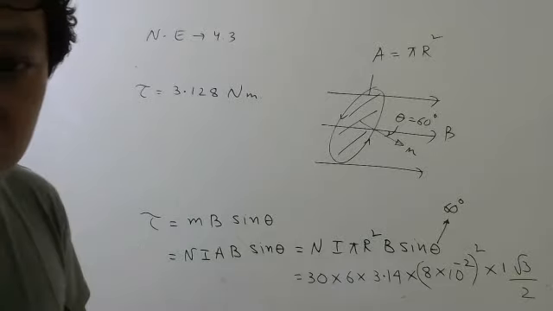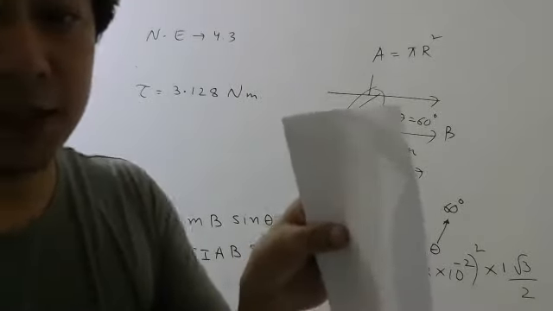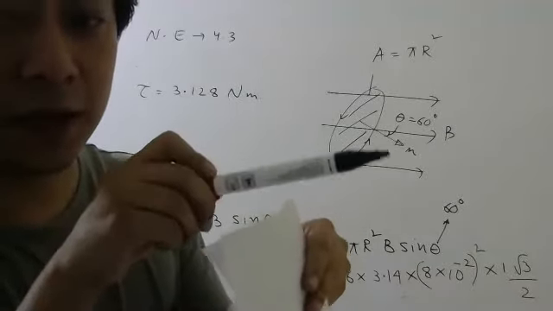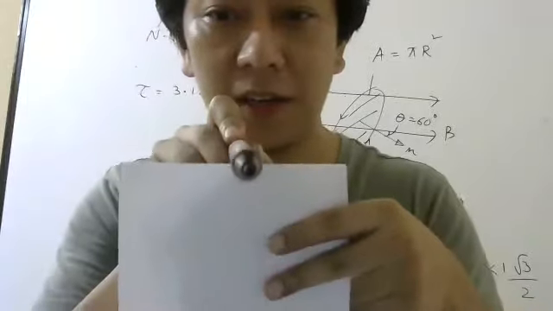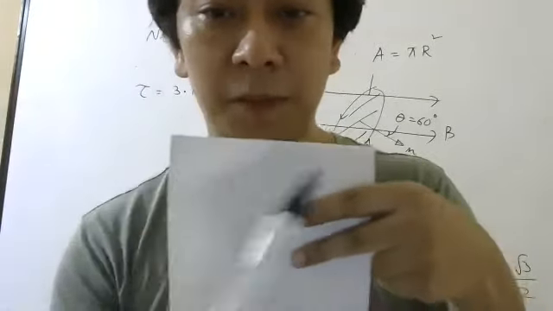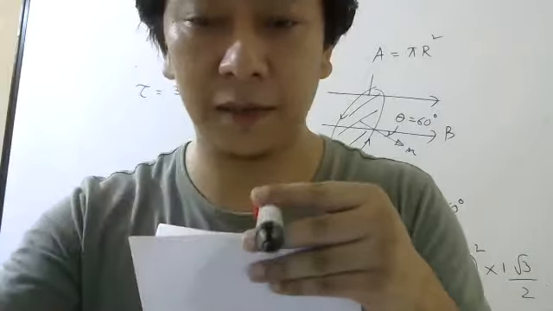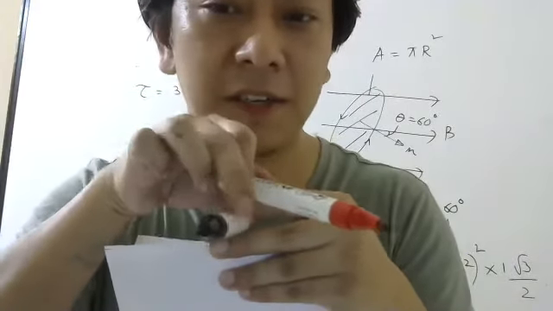Okay, one small change you see, sometimes in the board exam they will do like this. See, this is the plane. It's very difficult to show you. This is the plane, and let us say magnetic moment will be here, perpendicular, right? So magnetic moment will be perpendicular to this, like this. Now, suppose I apply magnetic field here, 60 degree. Then you write 60 degree if this angle is 60 degree.